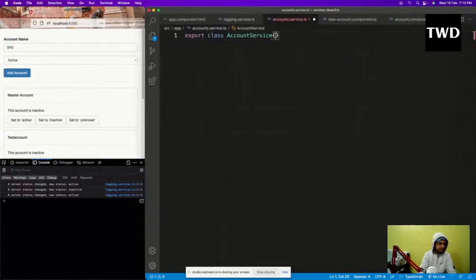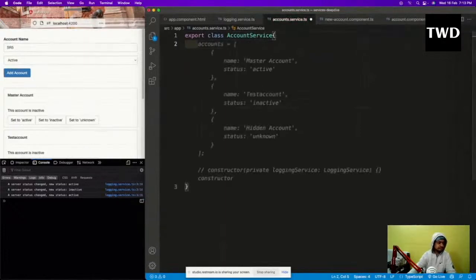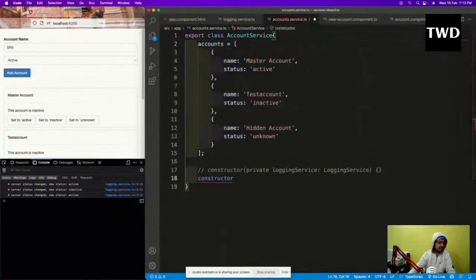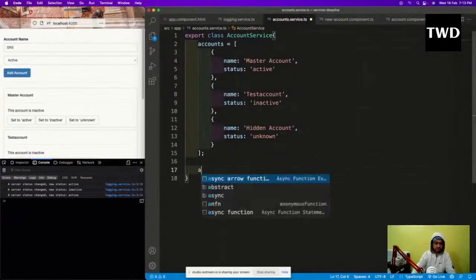Okay, so let us do export class AccountService. Like this I will have accounts, like a master account and a name and all these things are there. After that we don't need this constructor and all. We need some function here. So these three things are done, test account and active. And now we are going to add some functions, because those functions we are going to use.